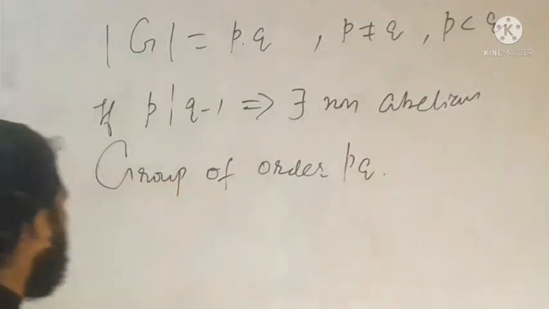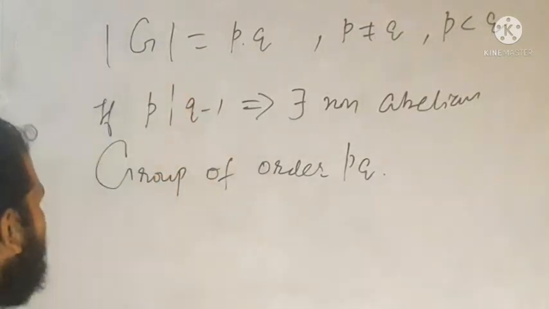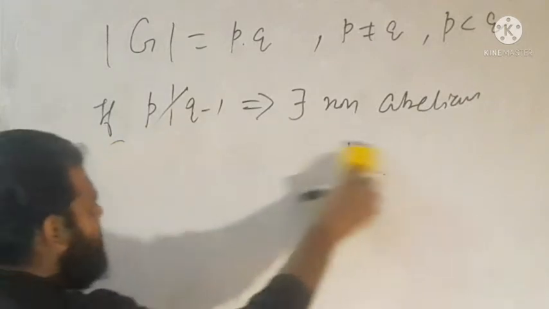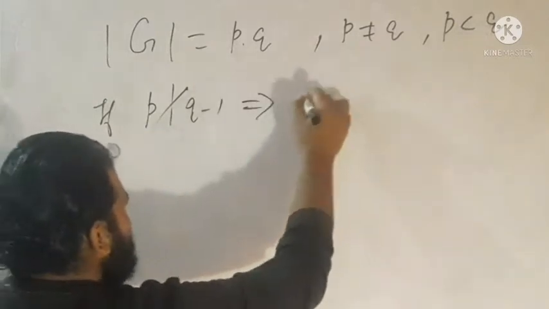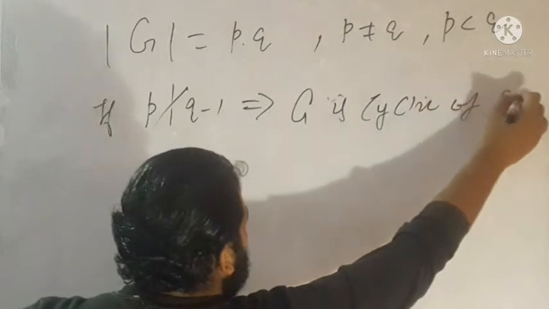If p does not divide q minus 1, this implies that G is cyclic of order pq.